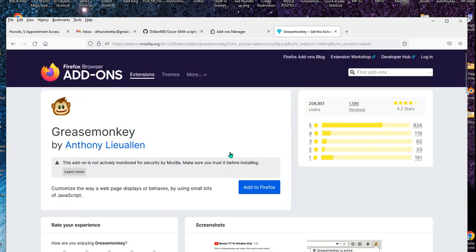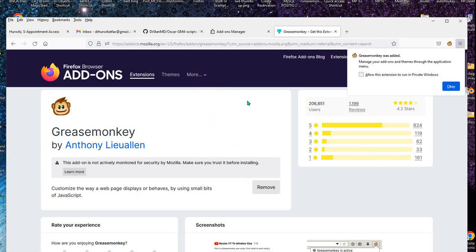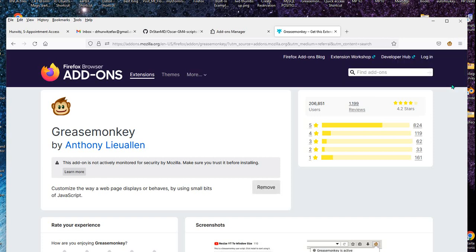Click on Greasemonkey. Add it to Firefox. Click on Add, and you can allow the extension to run in a private window if you so choose. The little Greasemonkey icon now appears in the right upper corner.